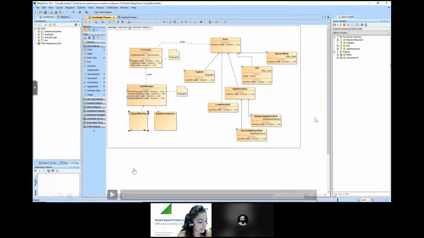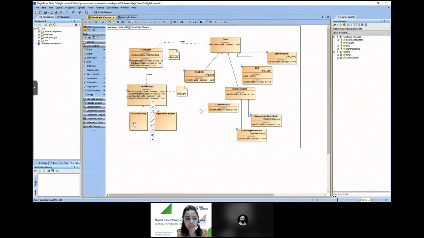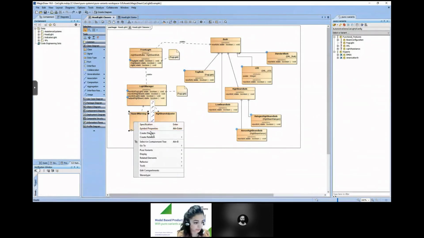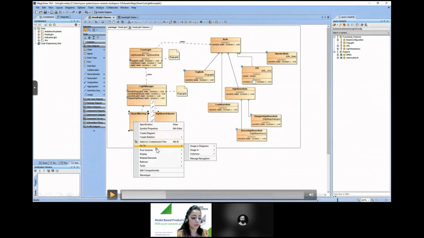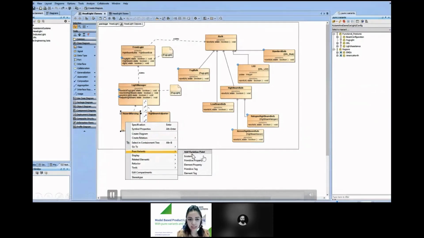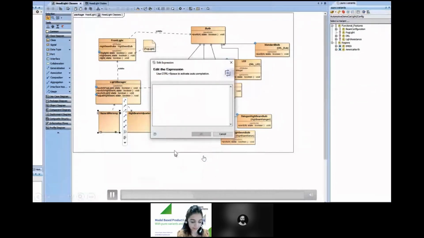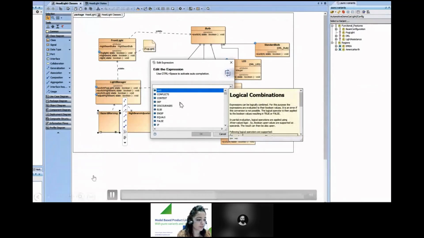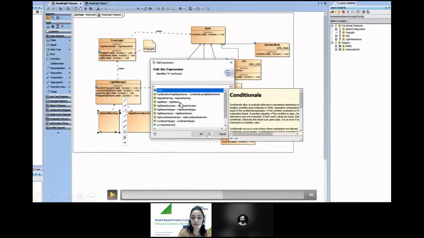Now let's say we want to control the existence of the class hazard warning in this class diagram. We can do this by right clicking on hazard warning, and via the context menu, we select the existence variation point that we want to add. A dialog box appears where you can specify the PVSEL rule that you want to mention.